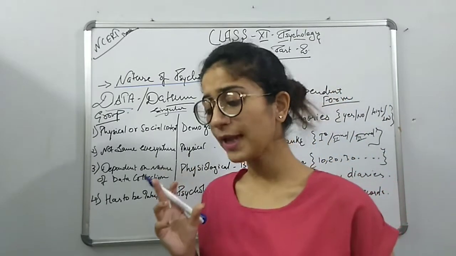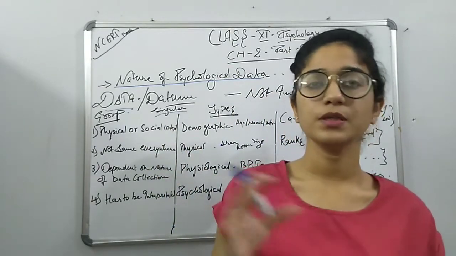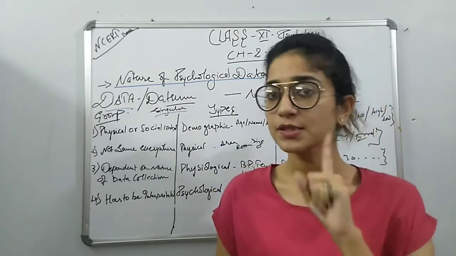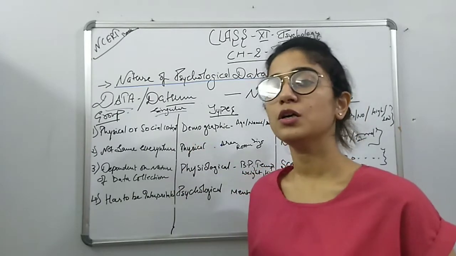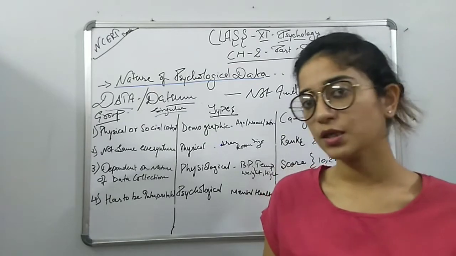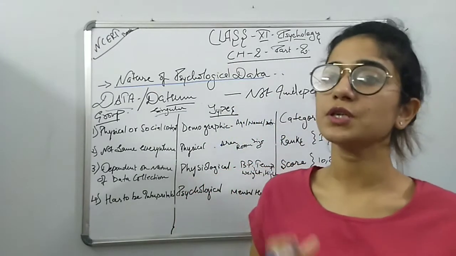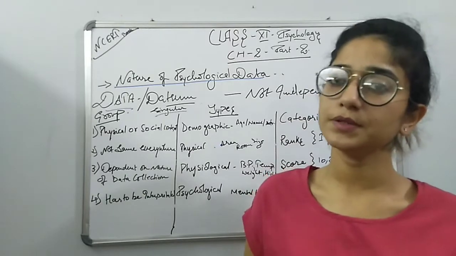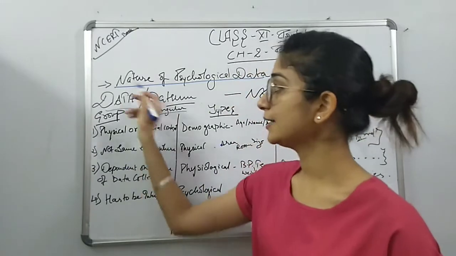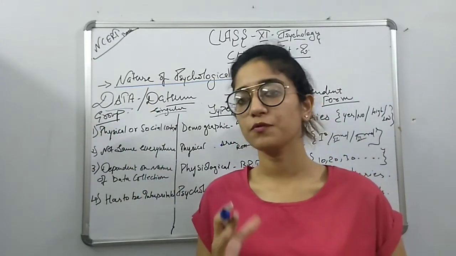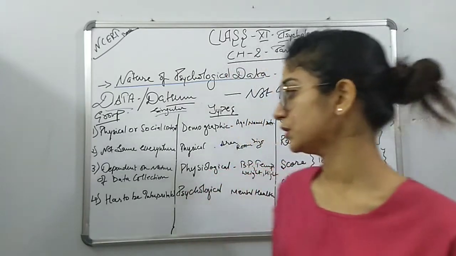Like if I am taking only Mr. A or Mr. B or Mr. C, any one singular person, and I give him only the questionnaire, the questionnaire I give for one person is known as datum. It is for a singular person, and data is for the plural or a group, where two or more persons are there.